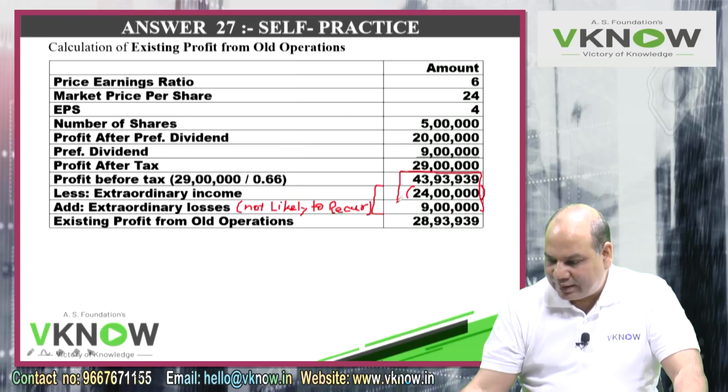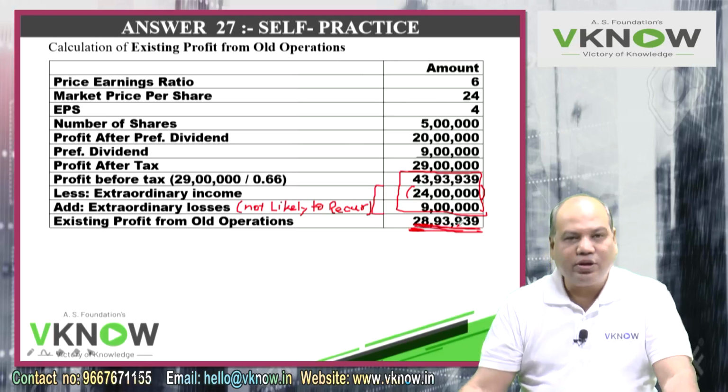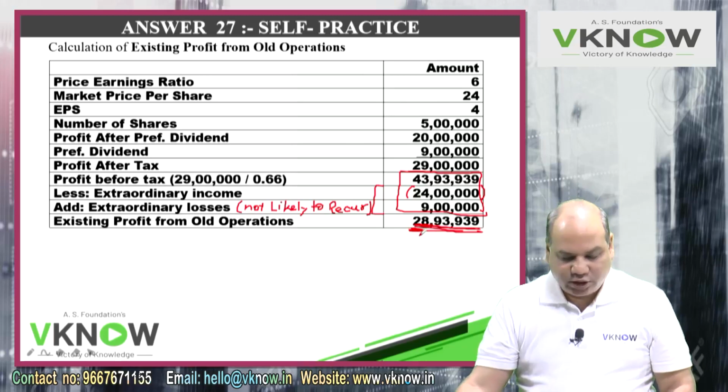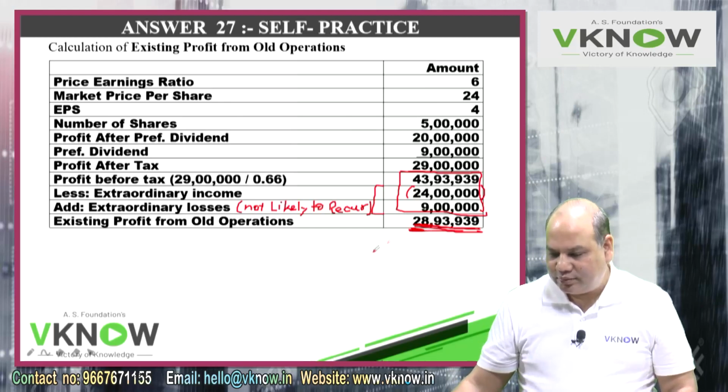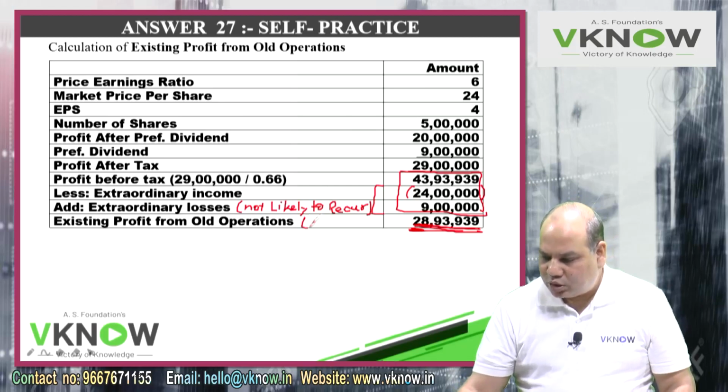Now you take these 3 figures: 43 lakh 93,939, minus 24 lakh, plus 9 lakh. So that gives me 28 lakh 93,939, in bracket normal operating PBT.